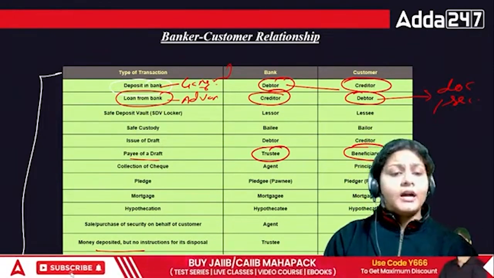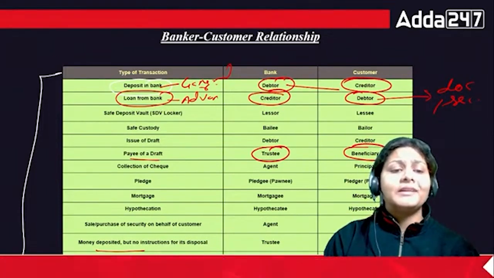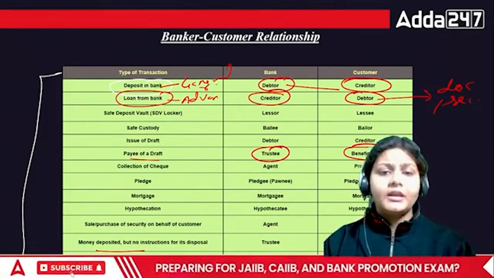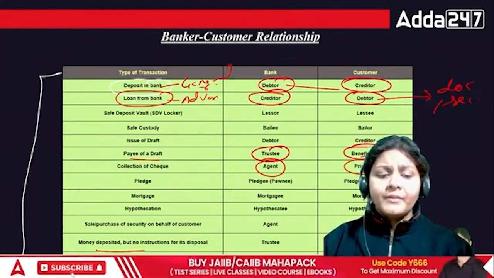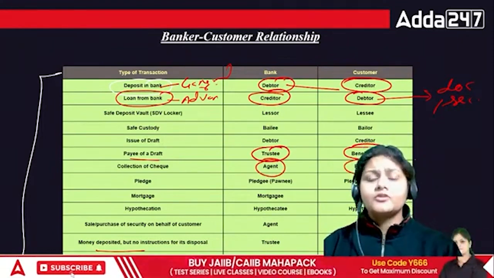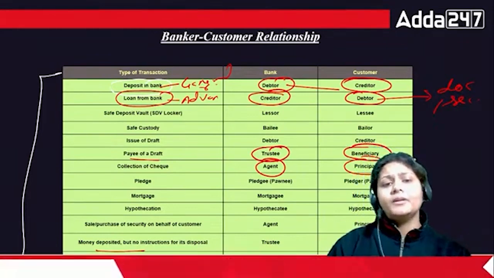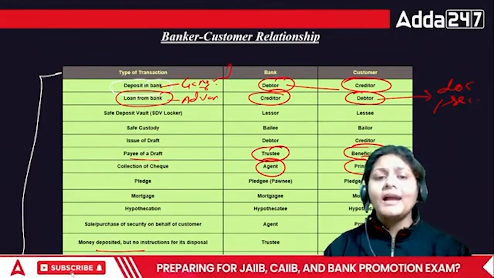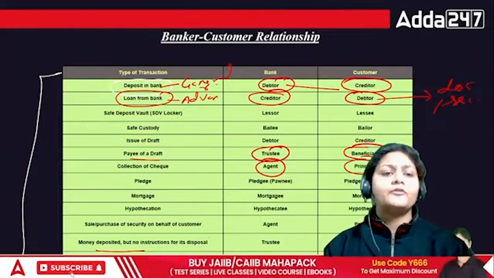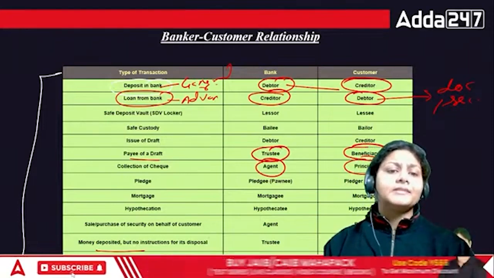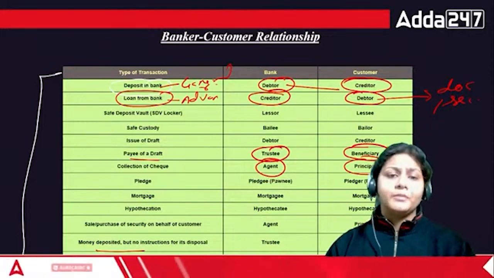Then the another relationship is principal and agent. This relationship is principal and agent. Now who is the agent actually? An agent is normally the person who is employed to do any act for another or represent another in dealing with a third person.